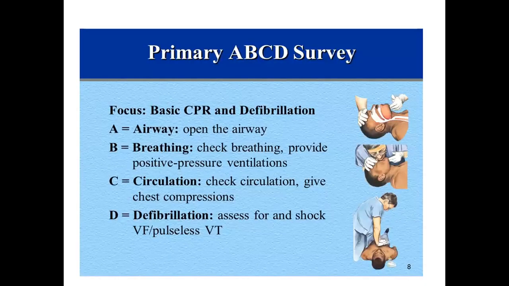Before starting cardiac massage or any artificial respiration, you must know the A, B, C, D. A stands for airway. Airway of the patient must be patent. If the tongue is pulled back or anything is obstructed in the mouth, that should be removed. Airway should be patent so air can go from mouth to the lungs. Then check the breathing, whether the patient is breathing or not. How to check it? You just see the expansion of the chest or movement of the abdomen.